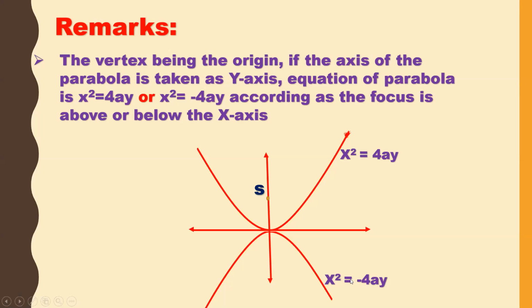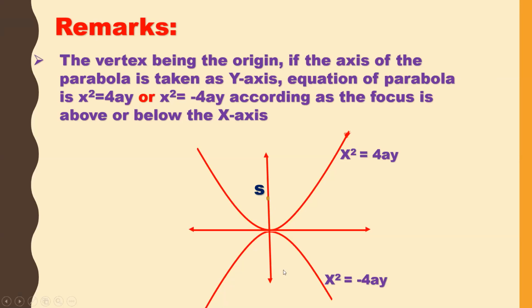So what decides the parabola equation? The axis. If the axis is the x-axis, we'll get y square is equal to 4ax or y square is equal to minus 4ax. If the axis is the y-axis, we'll get x square is equal to 4ay or x square is equal to minus 4ay. We get the positive x square is equal to 4ay if the focus lies above the x-axis.